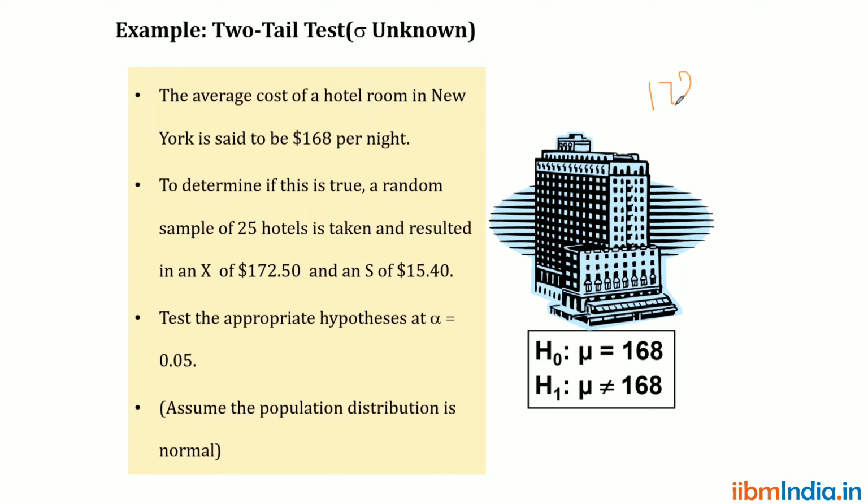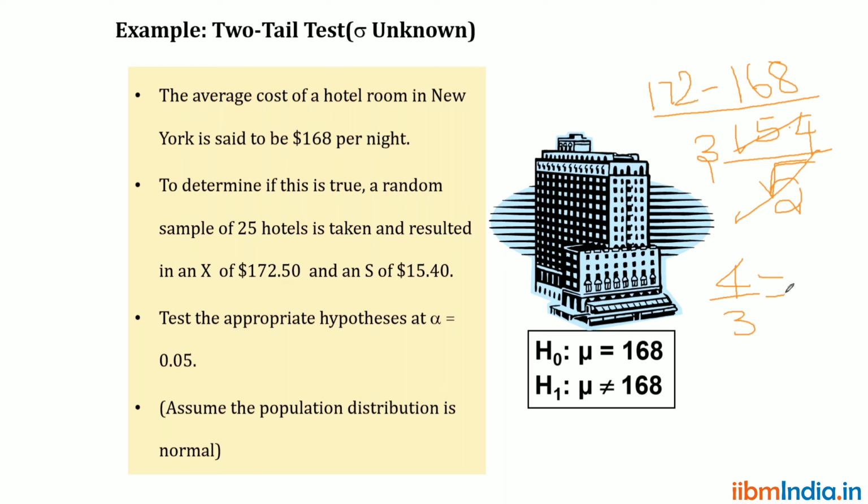So 172 minus 168, divided by 15.4 by square root of n. n is 25, and the square root of 25 is 5. So 5 and 25, if you cancel, gives 3. Then 172 minus 168 is 4, divided by 3.